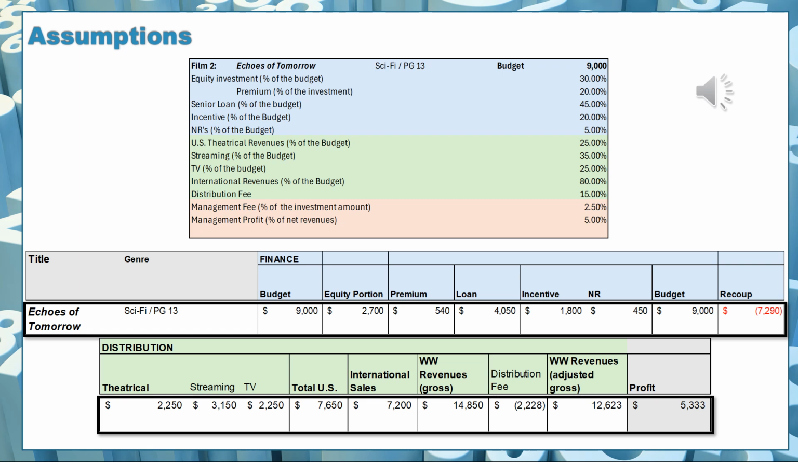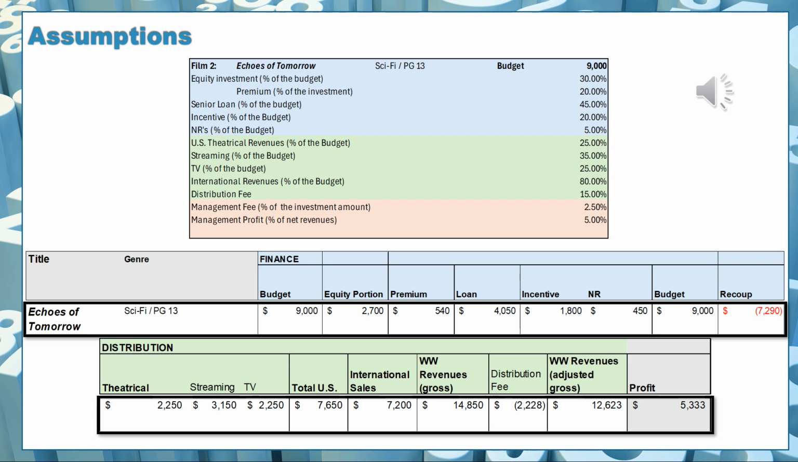All right, we have the title here, Echoes of Tomorrow, a sci-fi movie rated at PG-13. The budget is $9 million. The equity portion of that is $2.7 million. The premium in connection with the equity is $450,000. We will pay the premium in the waterfall later. The loan amount for this film is $4,050,000.